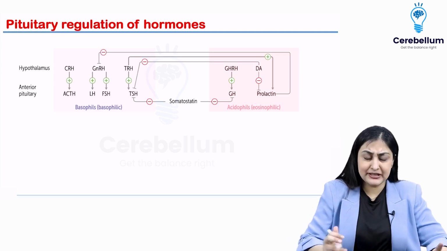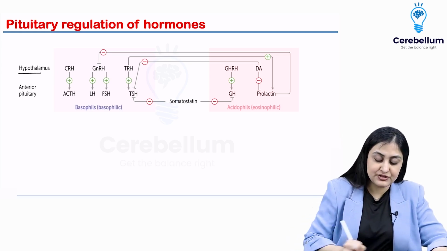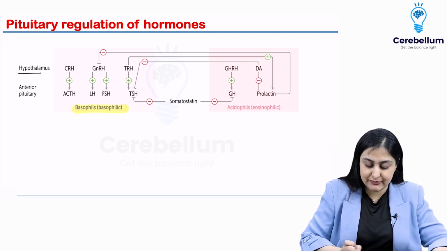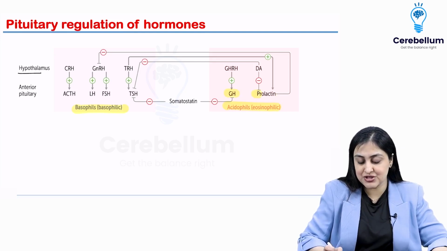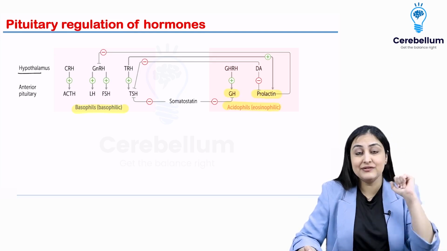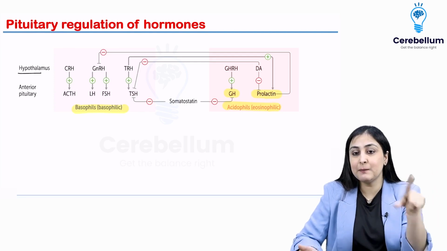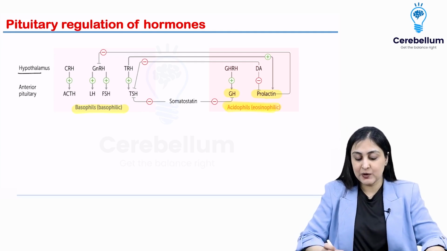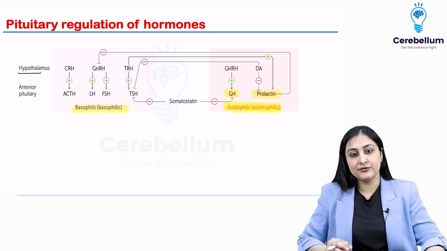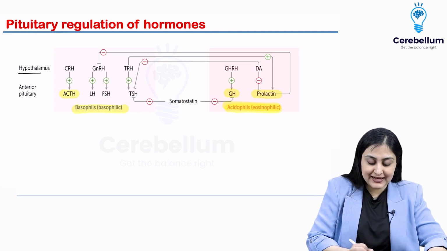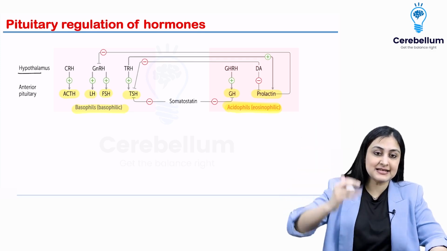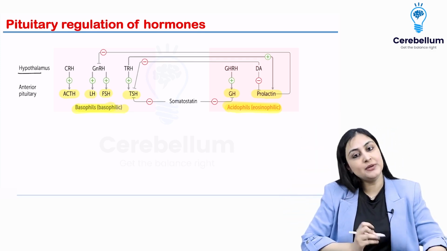So very simple enough, like all of these are simple, just a few cross connections I want to highlight here. In the pituitary, you have basophils and you have acidophils. You know GH and prolactin go together. Even in the secondary pathway, do you remember? They are going together as non-receptor tyrosine kinase because they are from the acidophils, whereas FSH, LH, ACTH and TSH, which are acting by increasing cAMP, are all coming from basophils.